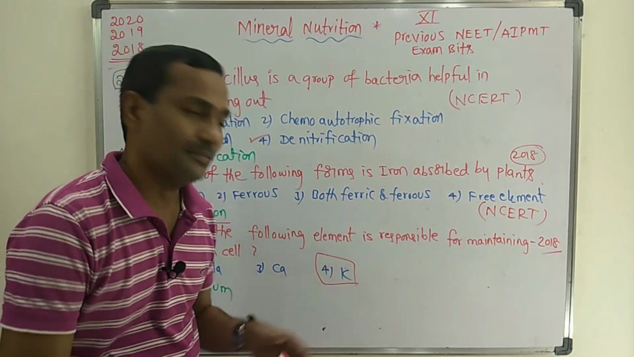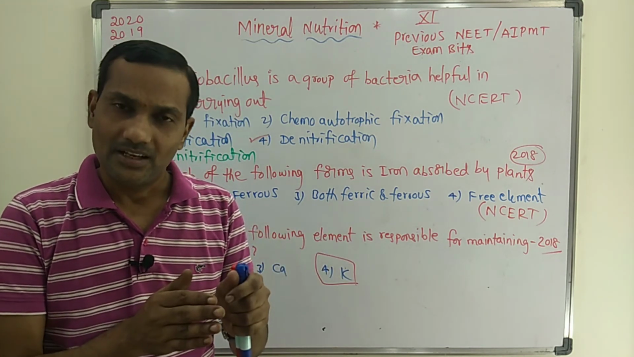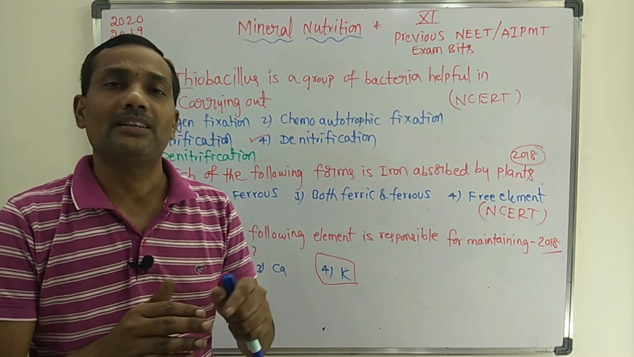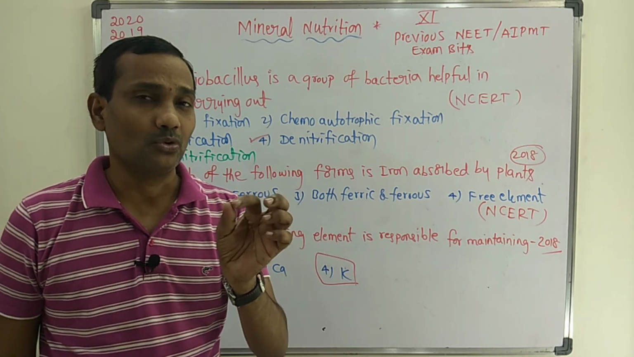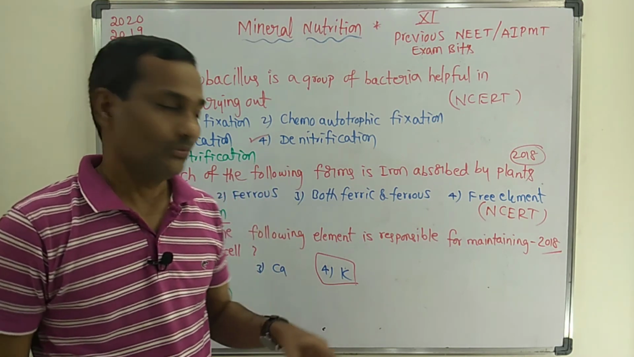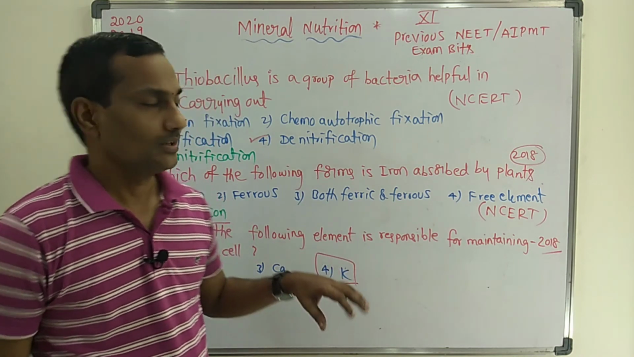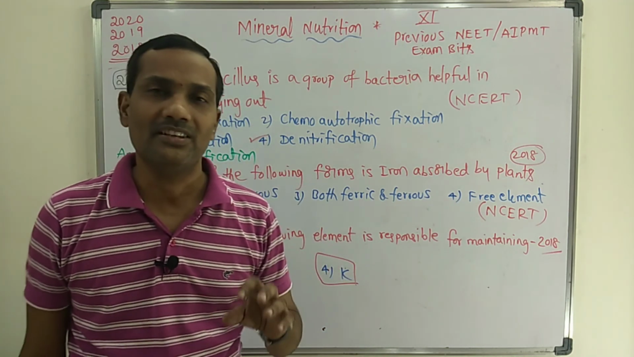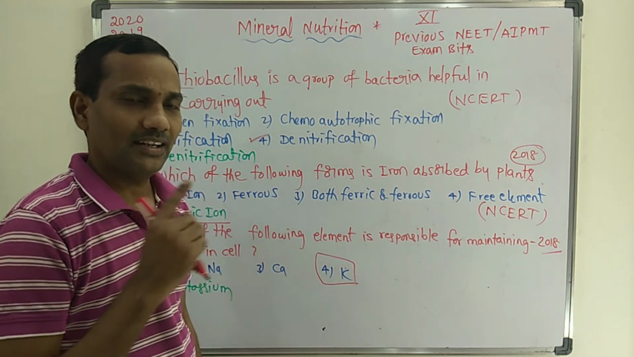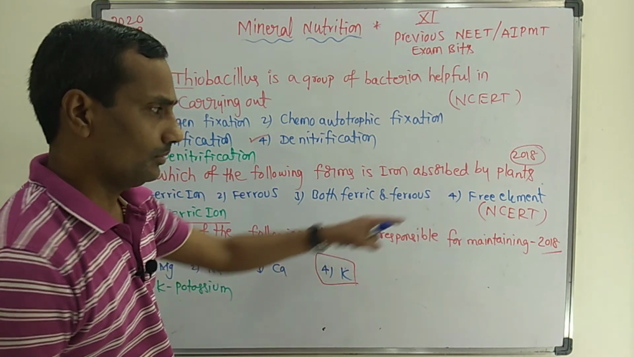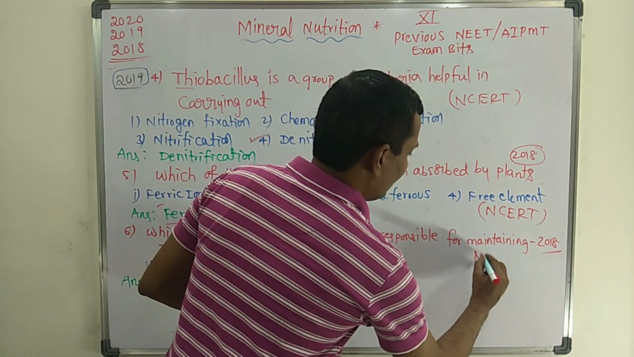Because of this potassium element, turgor pressure develops in the guard cells, they swell, and ultimately the stomatal pore opens. So the stomatal pore opening and closing mechanism involves the K+ ion, that is, potassium. All these are previous NEET bits, especially from the 2020, 2019 and 2018 final NEET exams. This is also direct from the NCERT textbook.